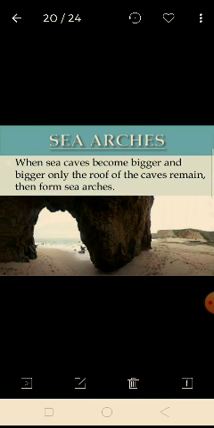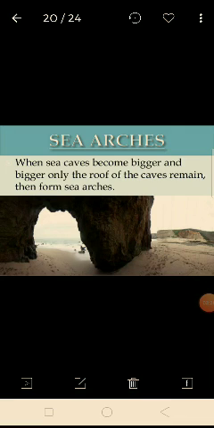Another important feature: when sea caves become bigger and bigger, only the roof of the cave remains, only the top part of the rock is left, and the rest of the internal part is removed by the sea waves. Inside the sea cave, the internal part is completely removed by the sea waves. So it is known as a sea arch, like you can see in the pictures. This picture in the slide is known as a sea arch.